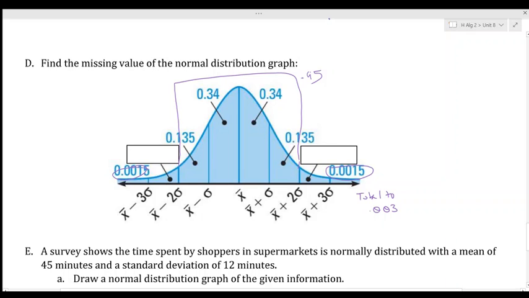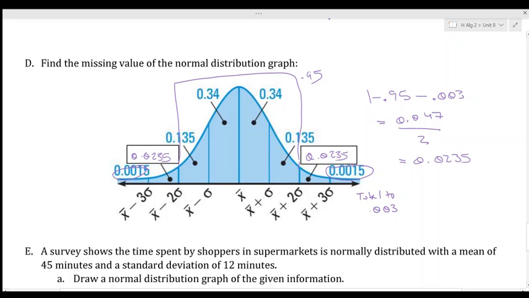In order to figure out our boxes, we have to do 1 minus 0.95 minus 0.003, which gives us 0.047. Now that's the total that's missing, but there are 2 boxes, so we divide that by 2, and we get 0.0235. Or if you were a cheater pumpkin eater, you looked at your notes earlier. But those are the values that you're missing.